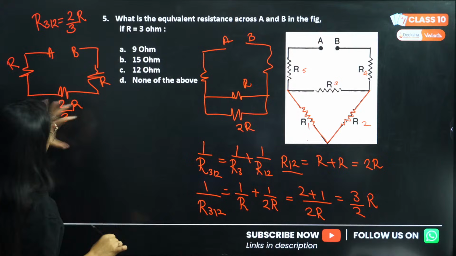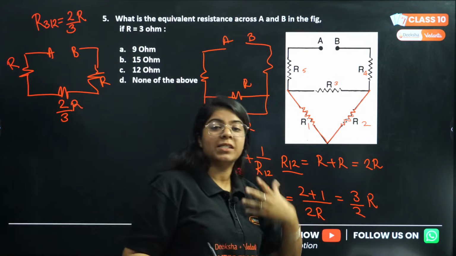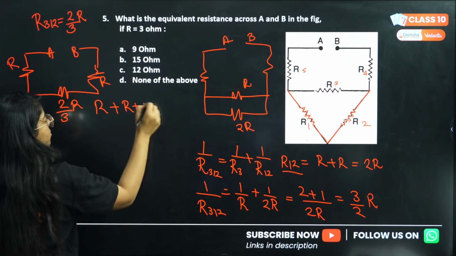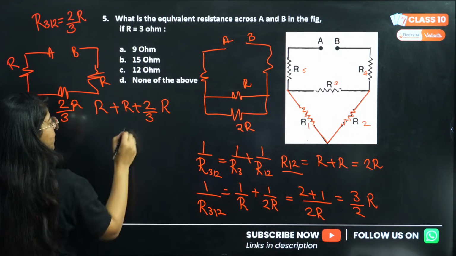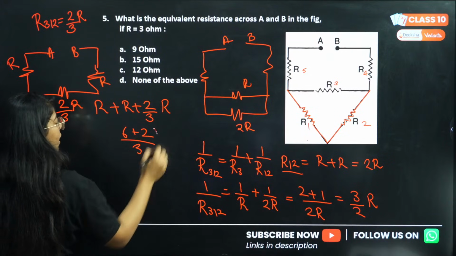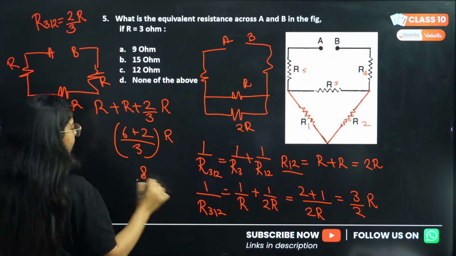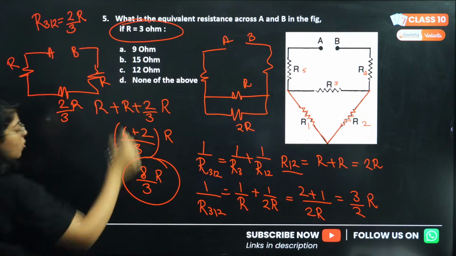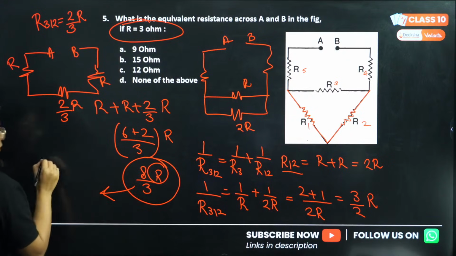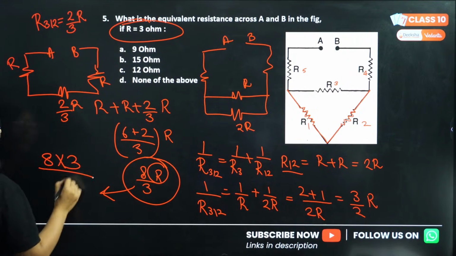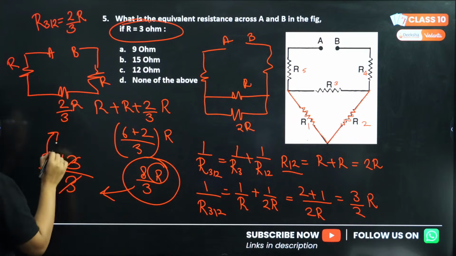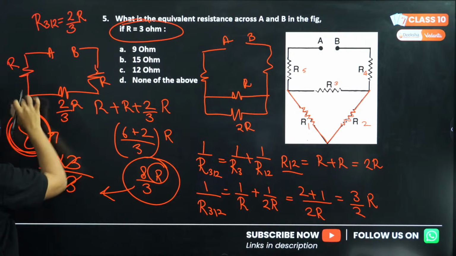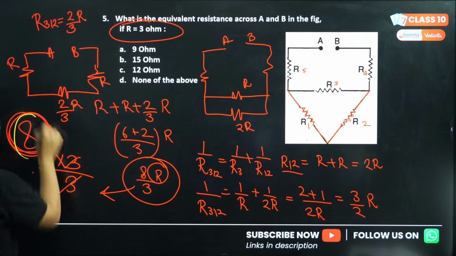Correct? Now these three are in series, so we can simply add these. That will be R plus 2 by 3R, which is 6 plus 2 by 3R. That will be 8 by 3 into R. Now since R is given as 3 ohm, you can just substitute the value of R. 8 into 3 divided by 3, and this answer will be 8 ohm.